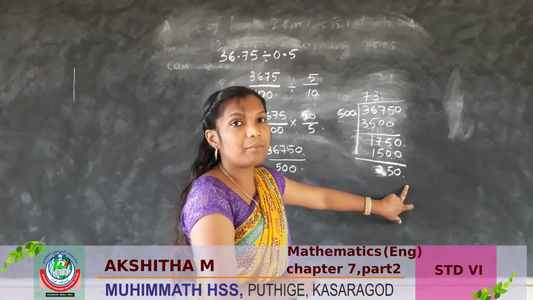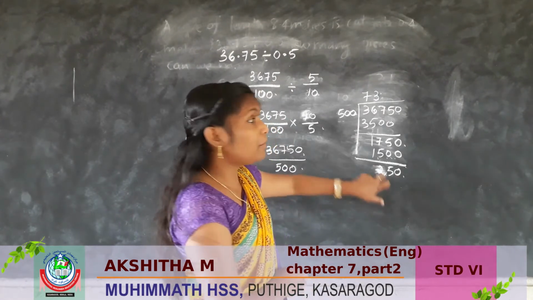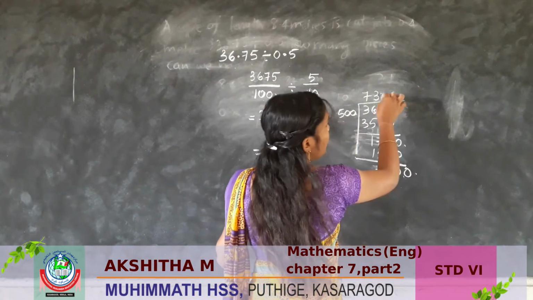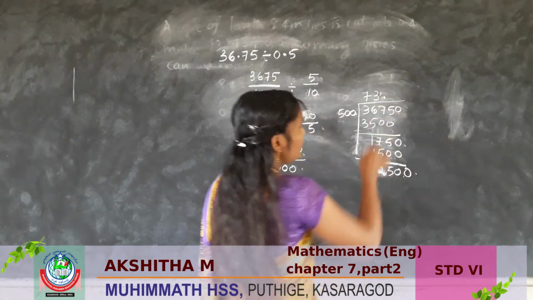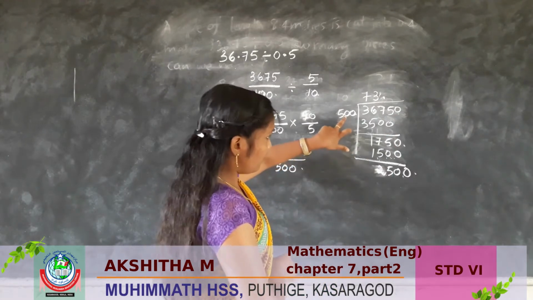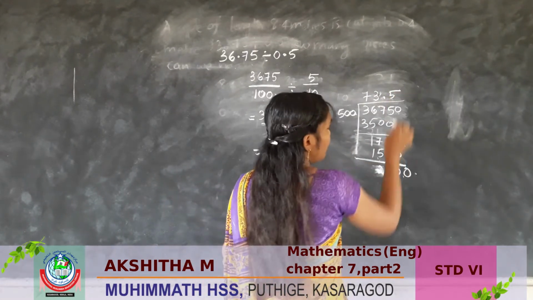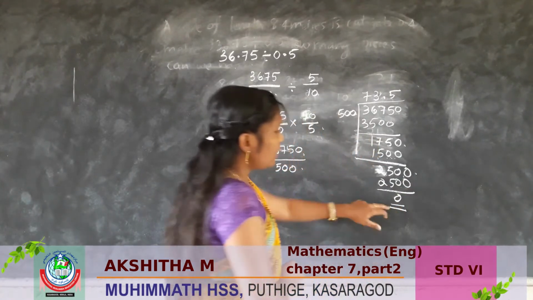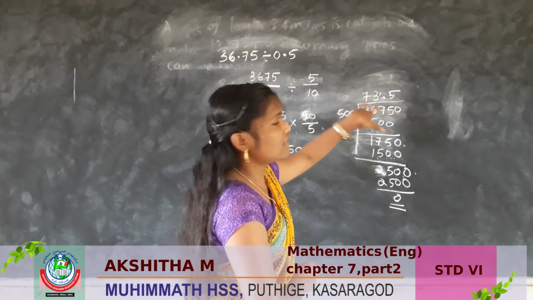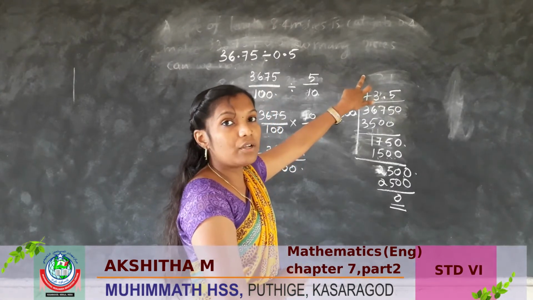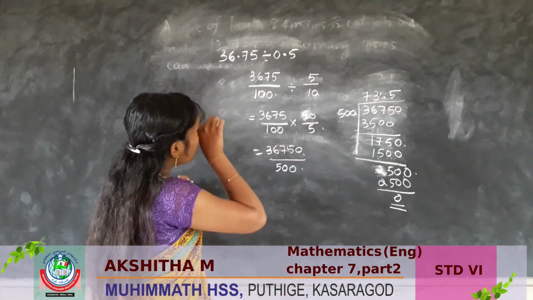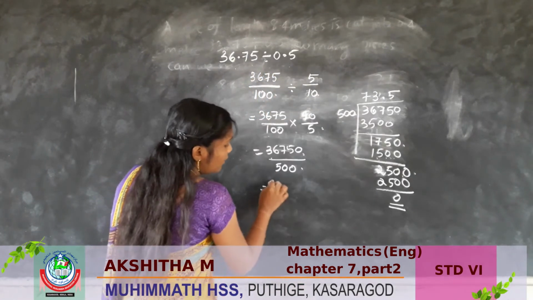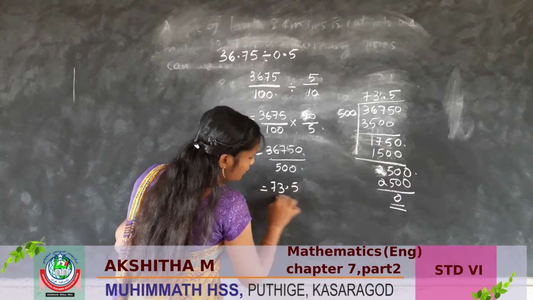250 is the small number. So, we cannot divide by 500. So, we have to put 0 here, decimal point here. So, 500, 5 times 2500. Remainder 0. So what is the answer here? 73.5. 36.75 divided by 0.5. Answer 73.5.